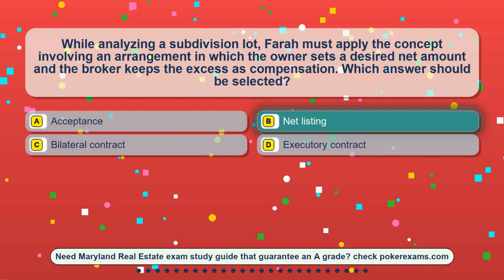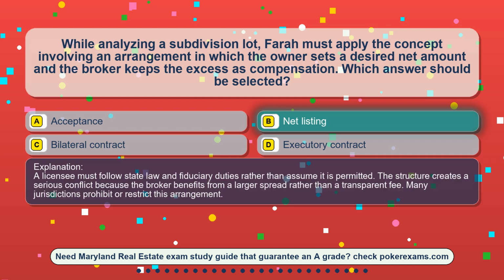The correct answer is option B, net listing. A licensee must follow state law and fiduciary duties rather than assume it is permitted. The structure creates a serious conflict because the broker benefits from a larger spread rather than a transparent fee. Many jurisdictions prohibit or restrict this arrangement.